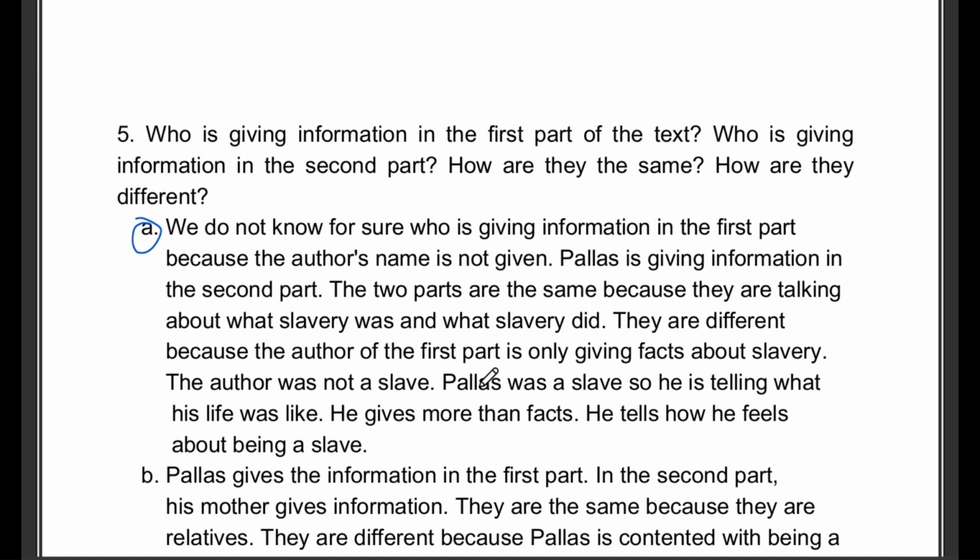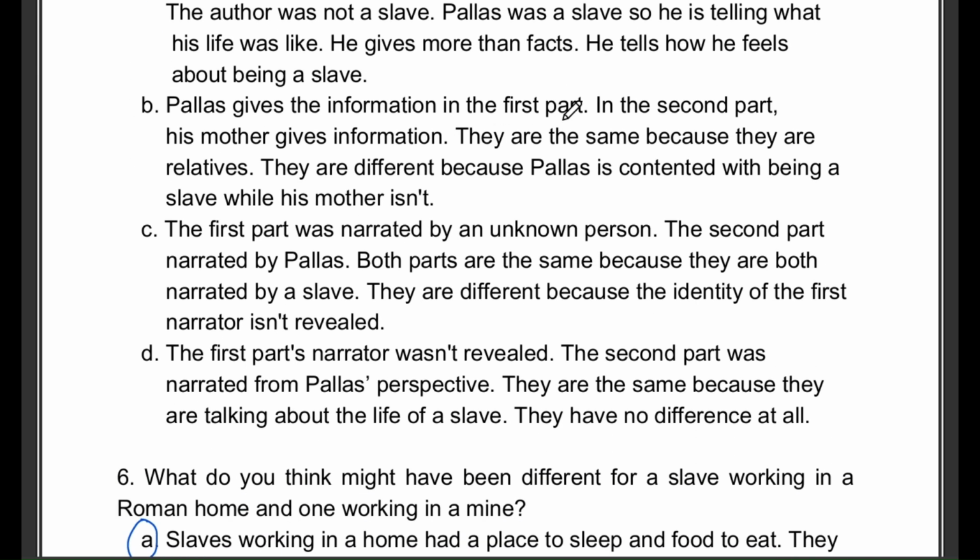They are different because the first part is factual, while the second part is personal from a slave's point of view. Option B, Pallas gives the information in the first part. In the second part, his mother gives information. They are the same because they are relatives. They are different because Pallas is content while his mother is not.